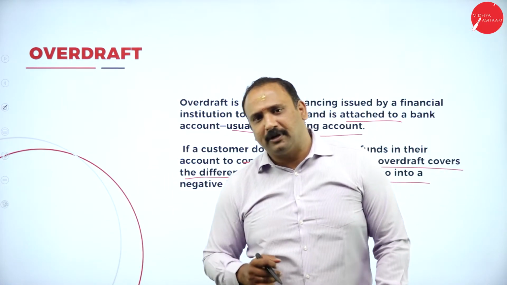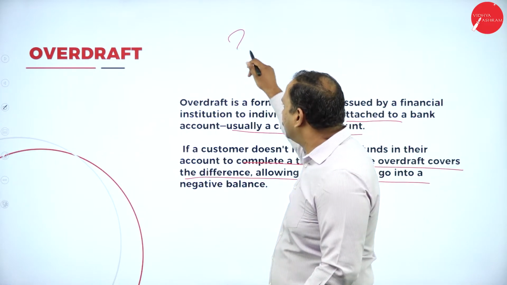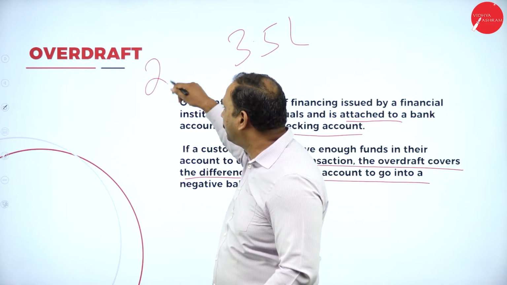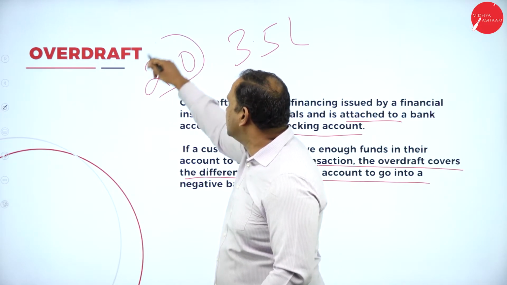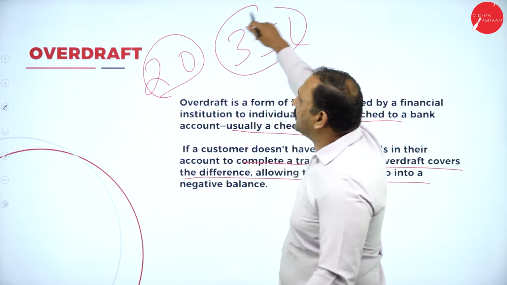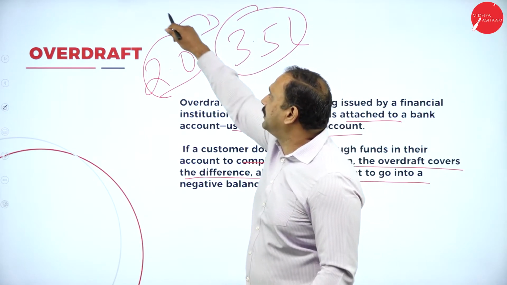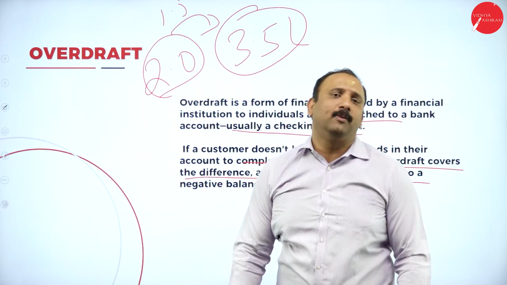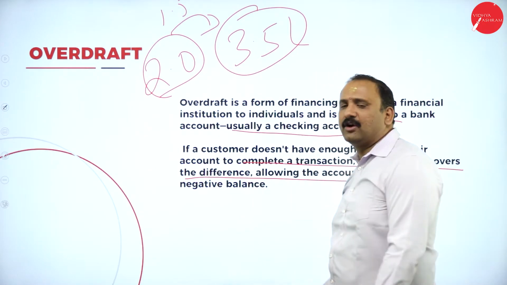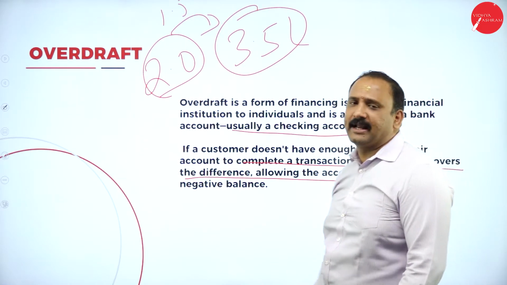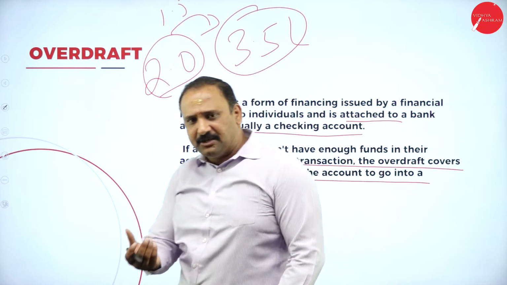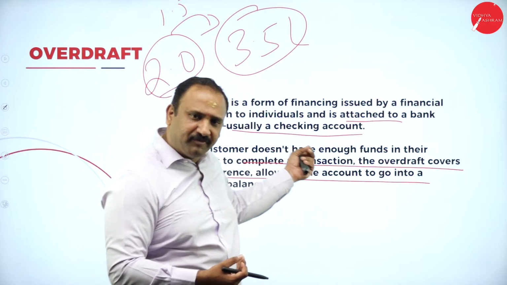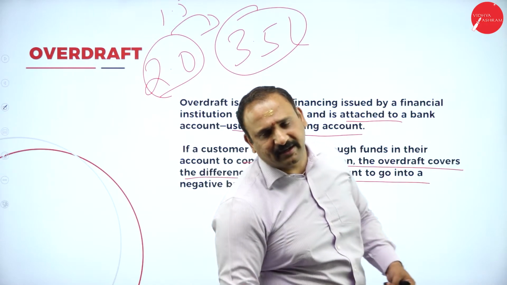Let's say that I have to complete a transaction which is worth about 3.5 lakh, but my account balance is showing only up to 2 lakhs. So now what happens is that this difference of 1.5 lakhs has to be given as an overdraft facility from the bank altogether. So I go to the bank and I tell my banker that please give me this 1.5 lakh as an overdraft facility based on the funds that are available in my current account.